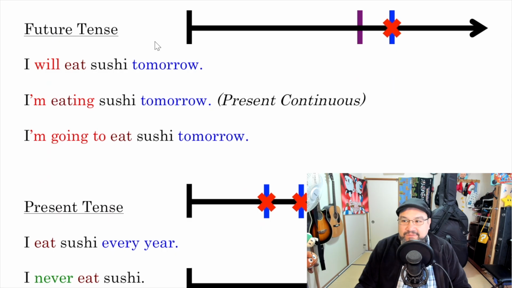The future tense. Today, tomorrow. I will eat sushi tomorrow. I'm eating sushi tomorrow, which is the same as the present continuous. I'm going to eat sushi tomorrow. Okay? Here are three different ways to use the future tense. Now, if you're wondering what's the difference, I have another video called The Future that you can check out. It explains the future tense. But for right now, you should notice that it's just after today. Very simple.